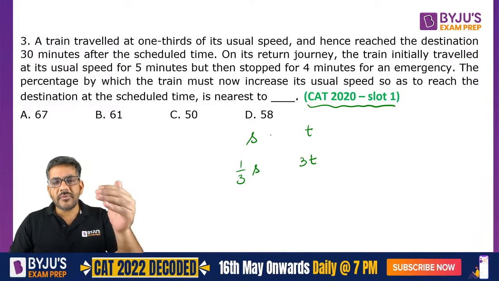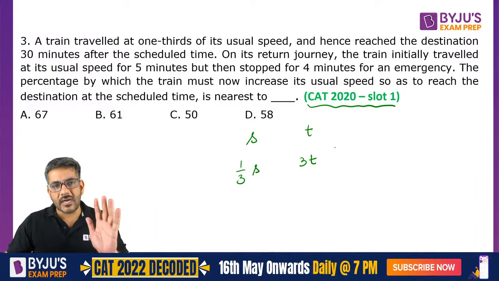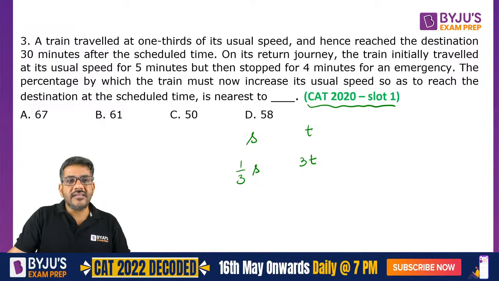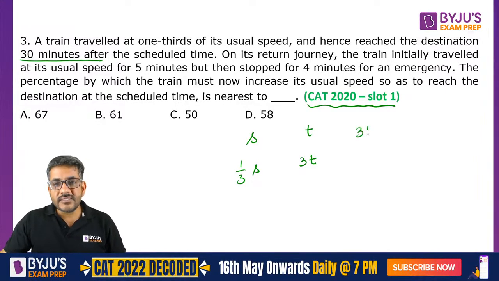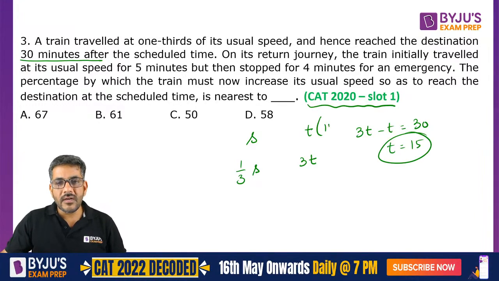So if speed has become 1/3, the time must become thrice. Question says it has reached 30 minutes after the scheduled time. That means this 3t is 30 minutes after t. So I can say t is equal to 15. So the normal time taken by the train is 15 minutes, but today it is taking 45 minutes.